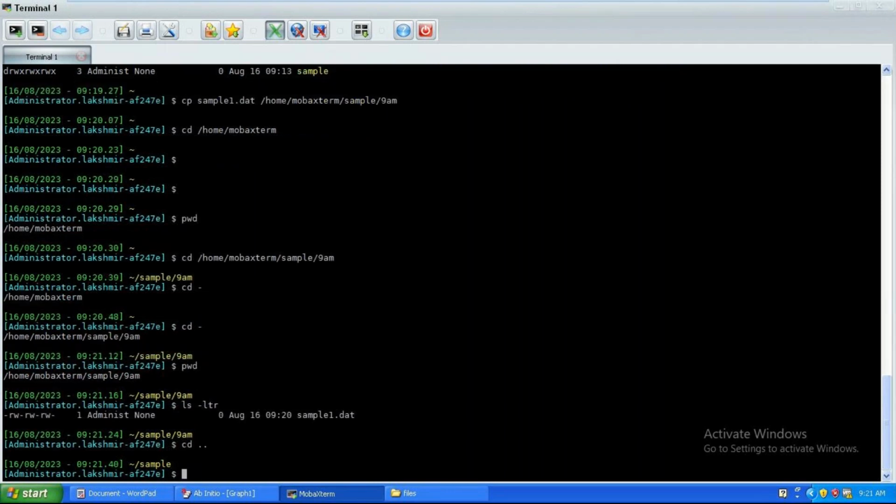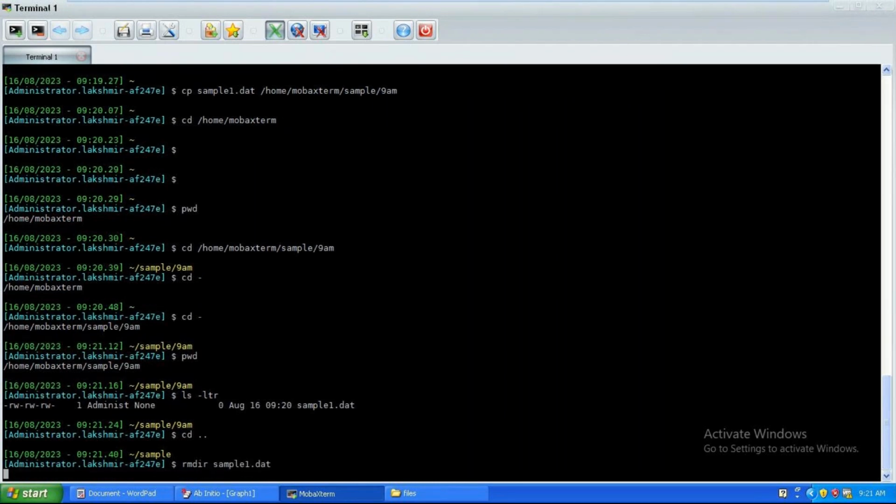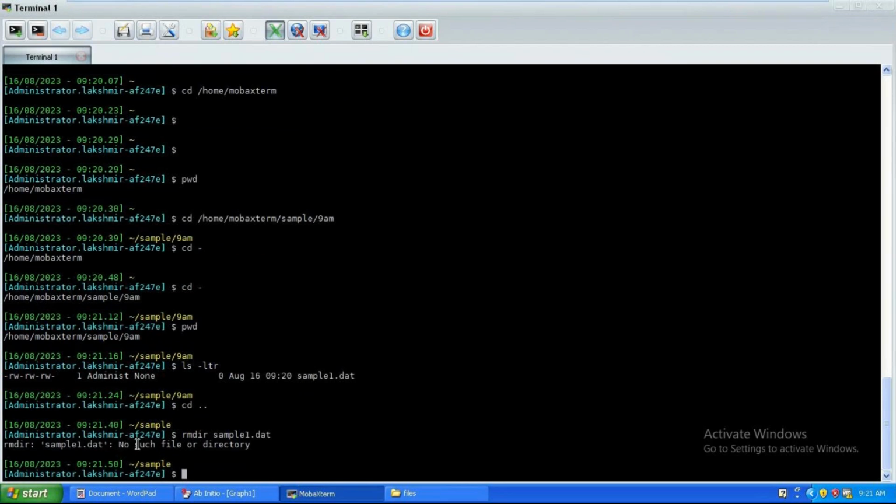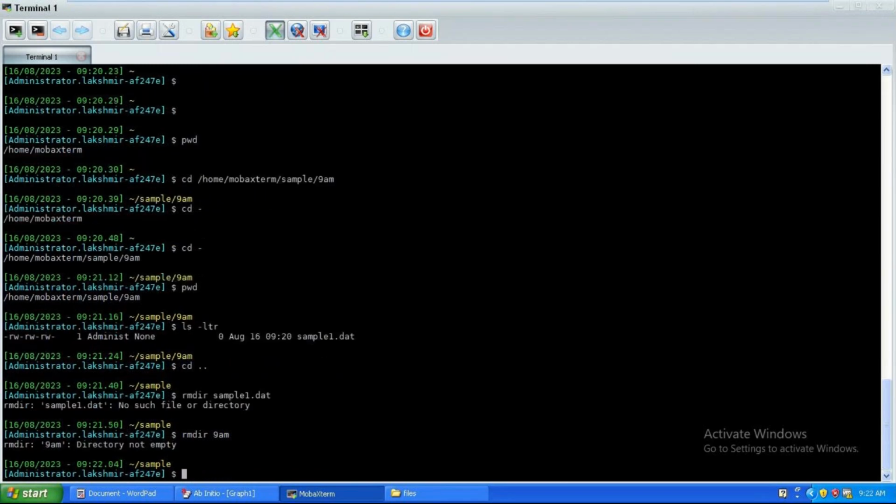When I'm trying to remove this directory, rmdir sample1.dat. See that. So 9am, right? I want to delete the path. Okay, rmdir 9am, right? See that, it is not allowing me: directory not empty. Remember, if you want to remove a directory, it will not allow it. Why? Because 9am has some file in it, which is sample1.dat.